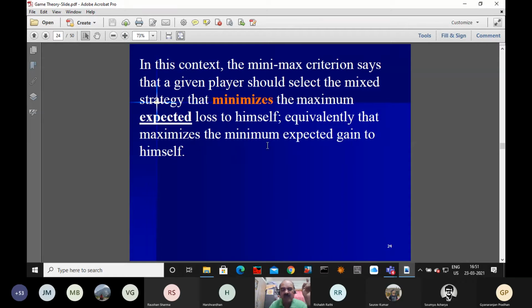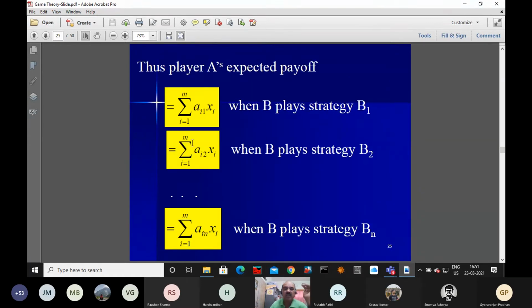Maximize the minimum expected gain. So what are we finding here? First one it is nu1, second one is nu2, last one is nu n, right? So maximize the minimum of these.